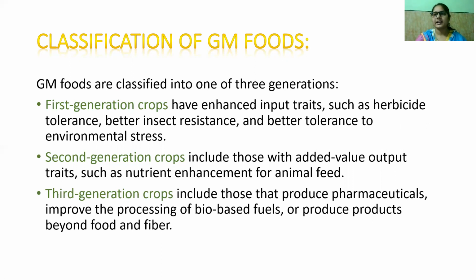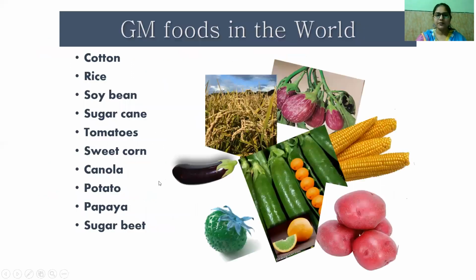Next is the second generation crop, which includes those with value added output traits such as nutrient enhancement for animal feed. Then we have the third generation crops, which include those that produce pharmaceuticals and improve the processing of biowaste fuels or produce products beyond food or fiber.